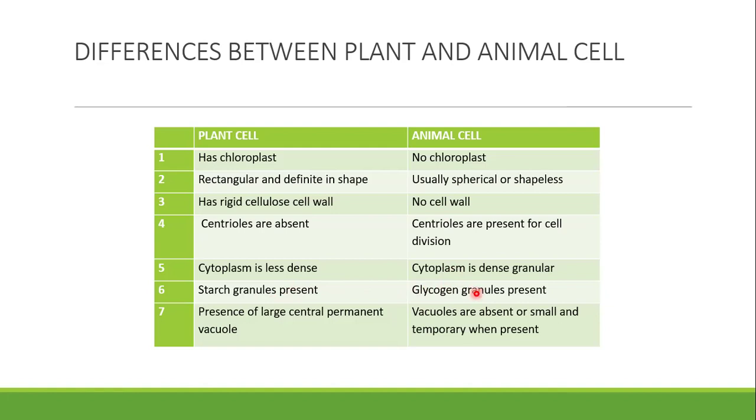Then finally, plant cell has a large central permanent vacuole. Remember, I showed you the other time that plant cell has a centrally placed vacuole. And of course, this vacuole is absent in animal cell. But even when they are present, they are usually small and temporal. So these are the 7 major differences between plant cell and animal cell. And of course, according to the objectives of this class, you should be able to compare and contrast. It means that you should be able to say the similarities and differences between the plant cell and the animal cell.